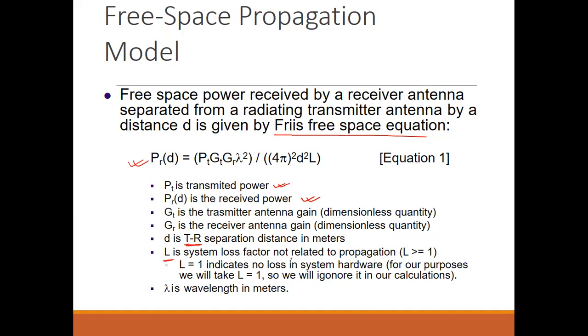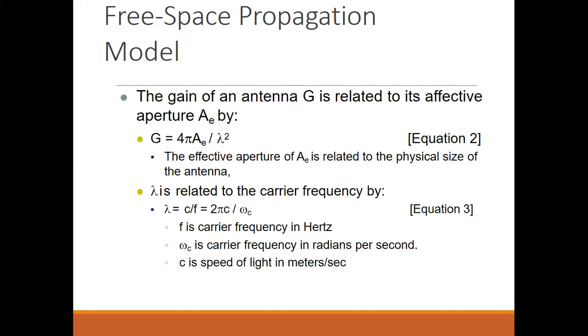And L is the system loss factor, not related to propagation, and its value is greater than or equal to 1. When L is equal to 1, it indicates no loss in system hardware. For our purposes we will take L equal to 1, so we will ignore it in our calculation. In solving numericals, we will see that the value of L, the loss factor, will be given as 1. Now lambda is wavelength in meters. We already know that the SI unit of lambda is meter.